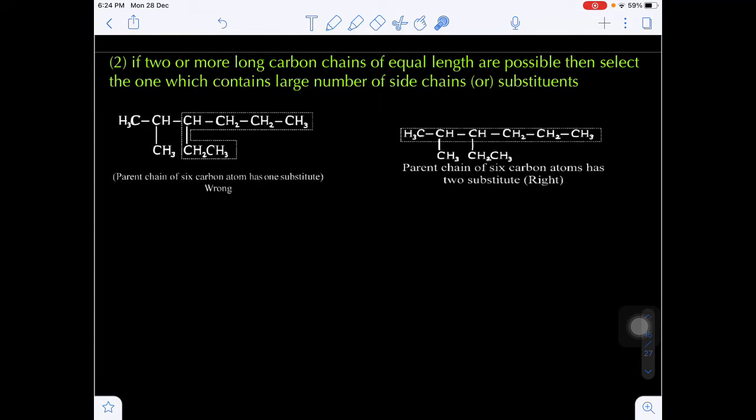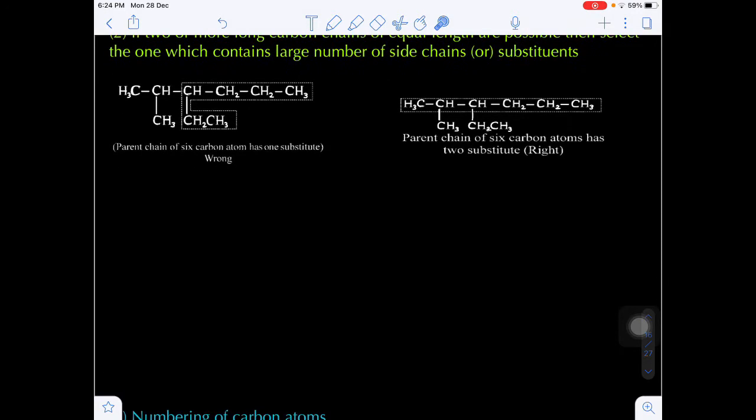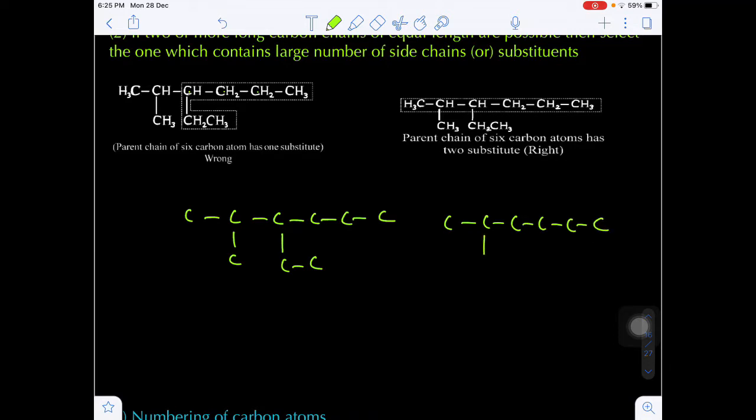Second one: suppose more than one long chain is present with equal length, then how to select the principal chain? The chain containing the maximum number of substituents or side chains is treated as the parent chain. Are you getting my point? Suppose in the above example, 1, 2, 3, 4, 5, 6 carbons I am taking, and in the side chain also I am taking 3 carbons.